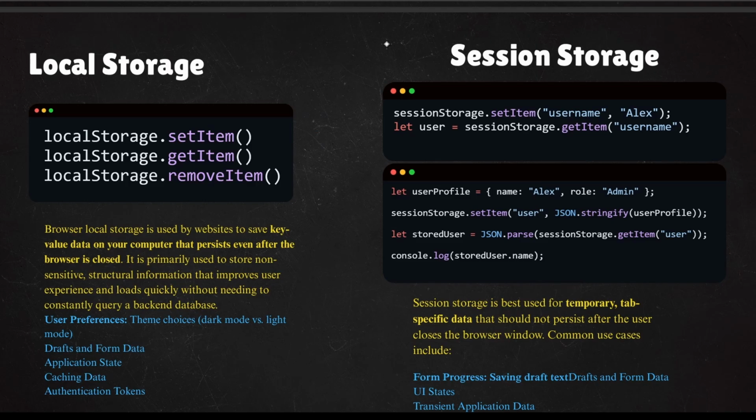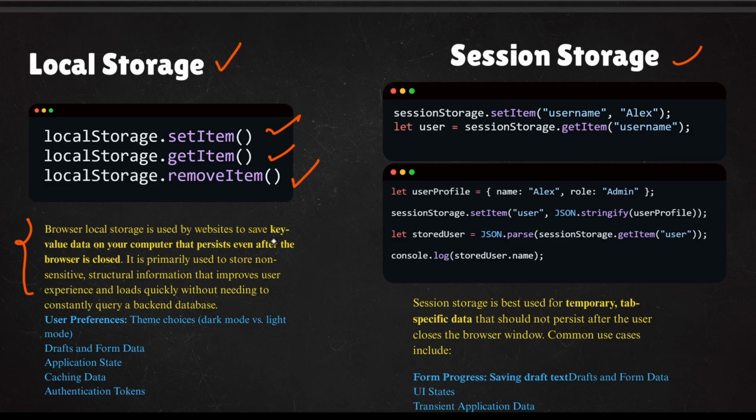And finally we have some advanced concepts known as local storage and session storage. If you want to set any item in the local storage, you can use setItem. If you want to get any item from the local storage, you can use this. If you want to remove it, you can use this kind of syntax. So you can see all the stuff, I have put the definition of the local storage.